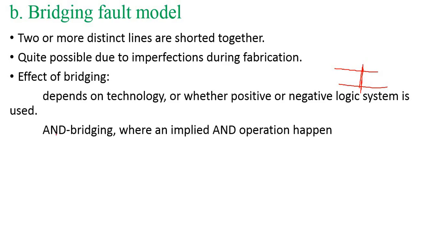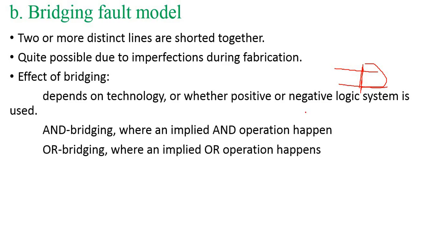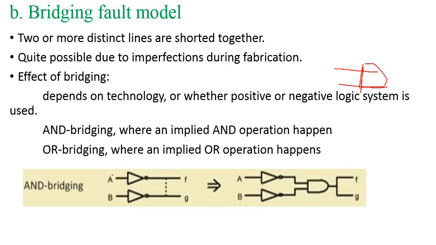Okay, the second one, AND bridging. That means an AND operation happens. Suppose these two are shorted, so it's just like an AND gate. That type of bridging is called AND bridging, and one more is called OR bridging. This is the example of AND bridging. So here I connected NOT gates. These two outputs are shorted. That means it behaves like an AND operation, so the output is F and G.